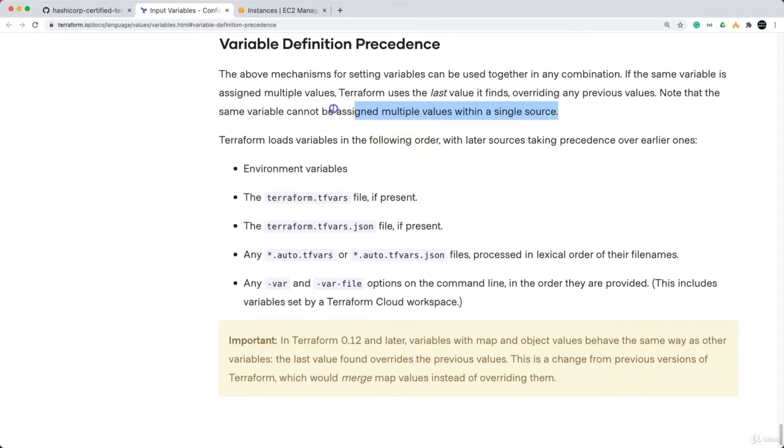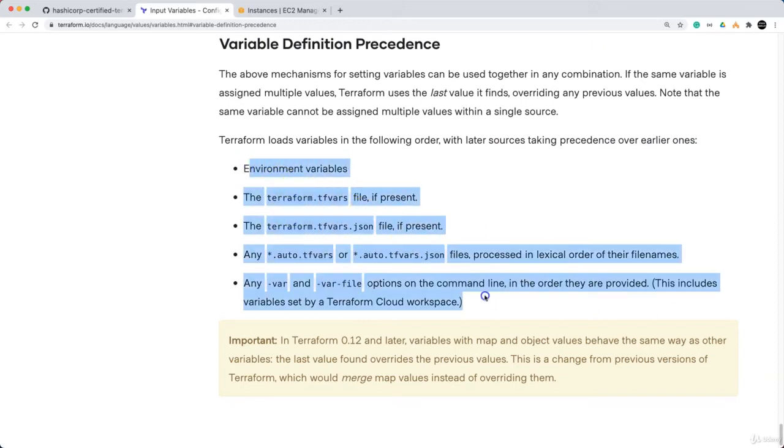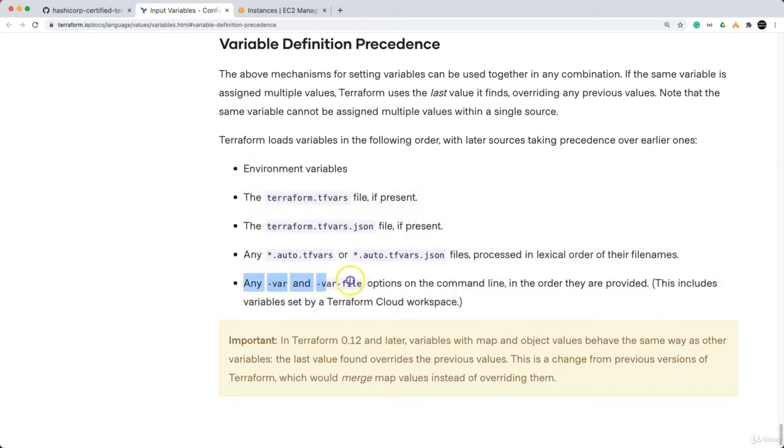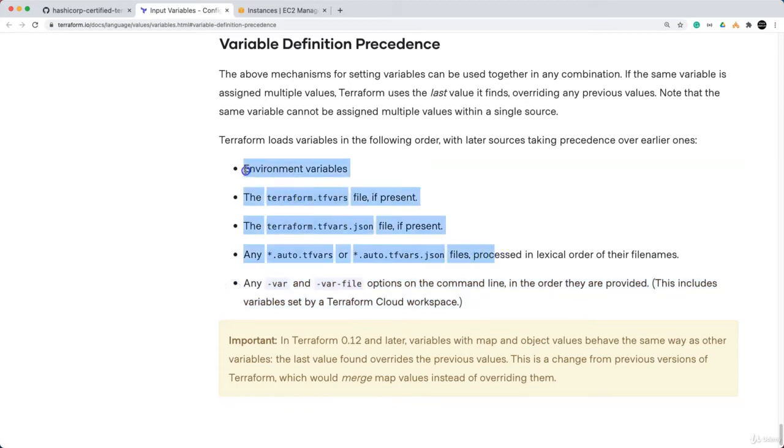These two are very important points, but more important than that, Terraform loads variables in the following order, with later sources taking precedence over earlier ones. That is important. It loads in this order, and the later source is the last one, which takes precedence over the sources before it. So they have defined it in an orderly manner.